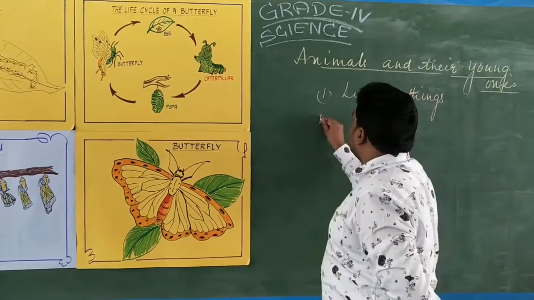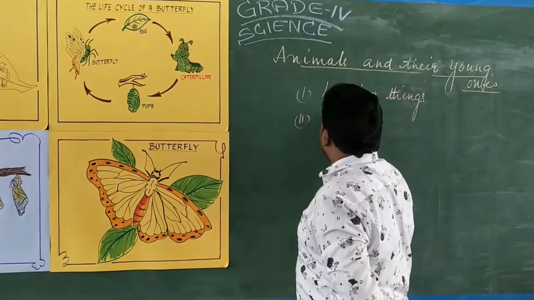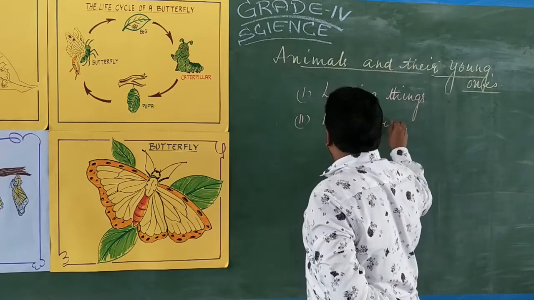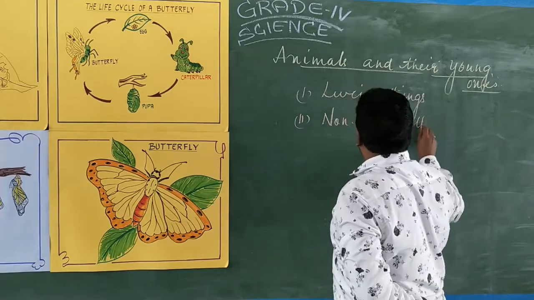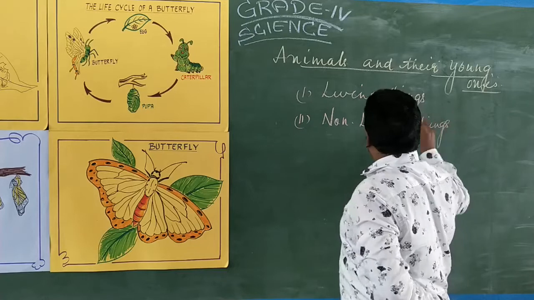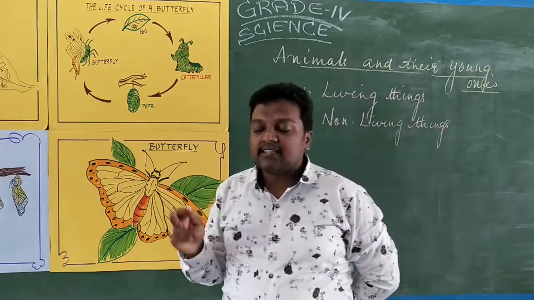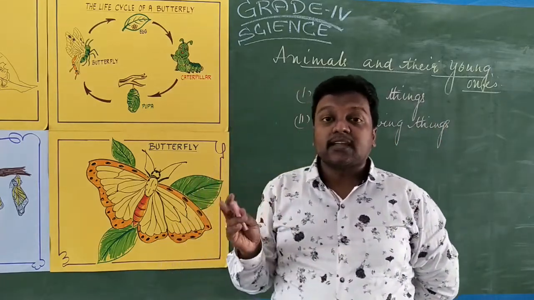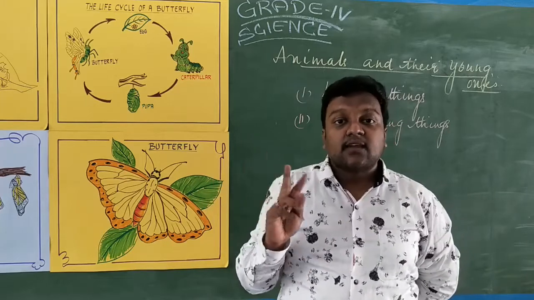One is living things, the other one is non-living things. When you close your eyes and open them, immediately you can see two things. One is living things, the other one is non-living things.